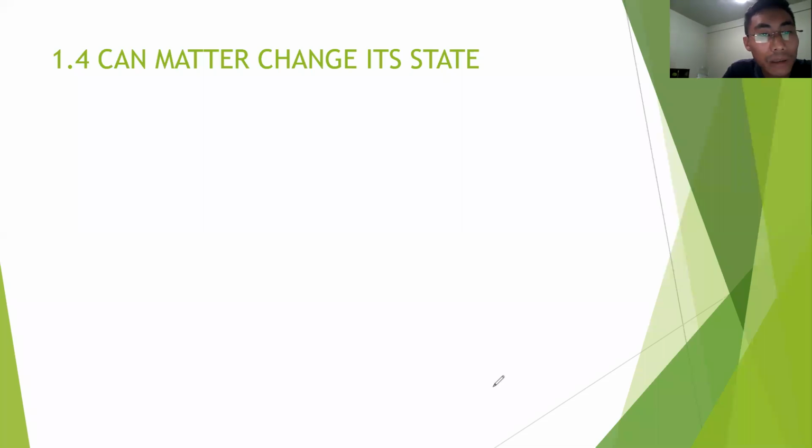Okay, the next topic is can matter change its state? Now, we all know that water can exist in three forms, right? Solid, liquid, and gas. Now, how do we change it from solid to liquid, from liquid to gas, and vice versa?